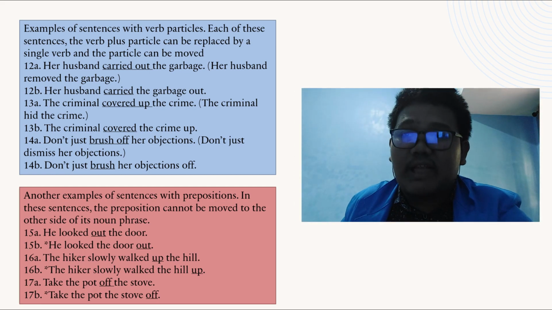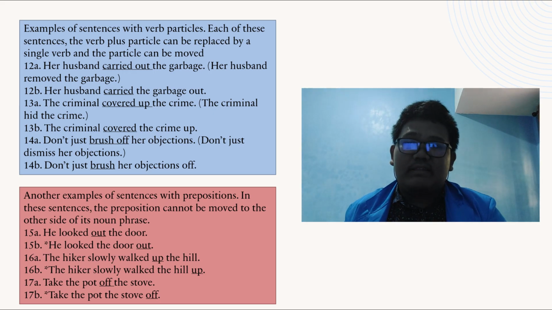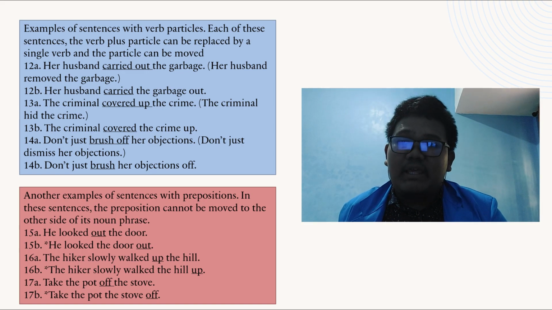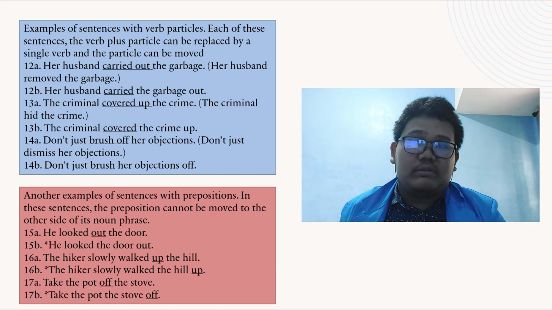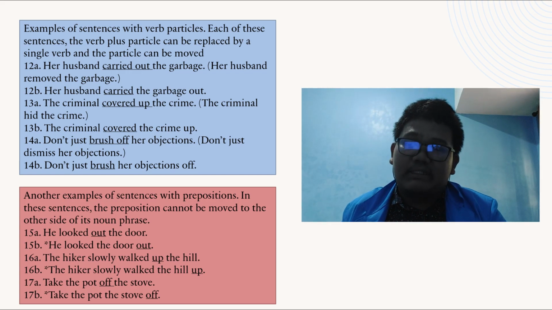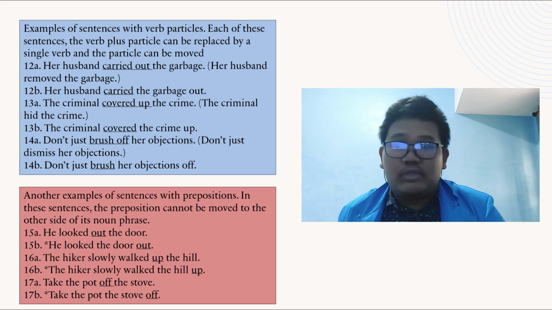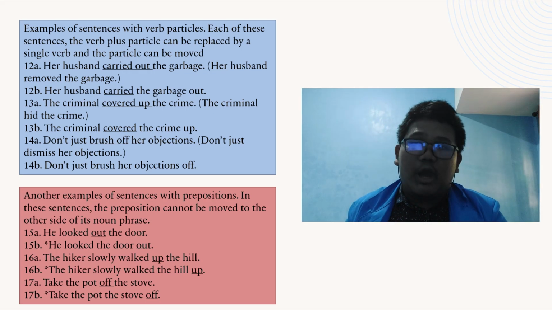And here are other examples of sentences with prepositions. In these sentences, the preposition cannot be moved to the other side of its noun phrase. 15a, he looked out the door. 15b, he looked the door out. 16a, the hiker slowly walked up the hill. 16b, the hiker slowly walked the hill up. Now, 17a, take the pot off the stove. 17b, take the pot the stove off.